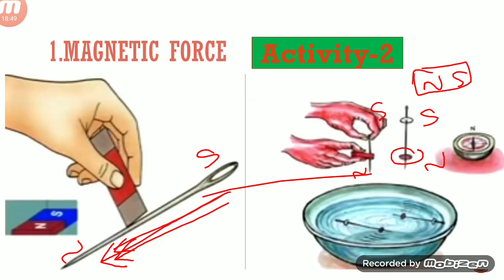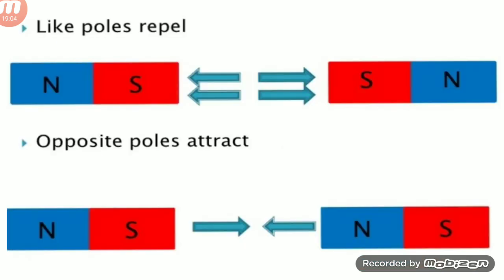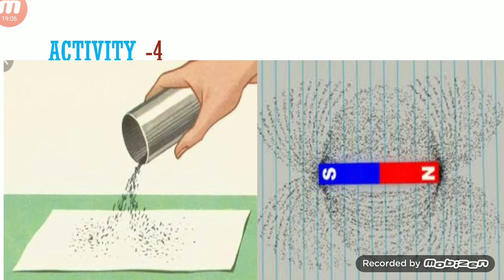Here the needles are without physical contact, but there is a force between the 2 needles so that they attract each other. So this is an example of magnetic force, and magnetic force is an example of force at a distance. Let us do another activity with a magnet.